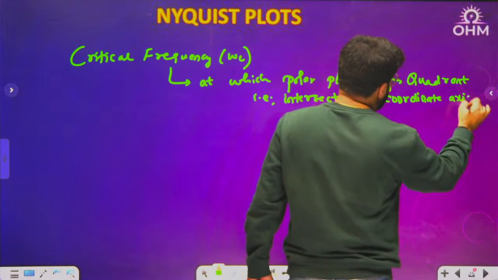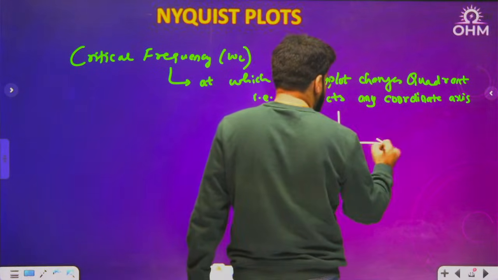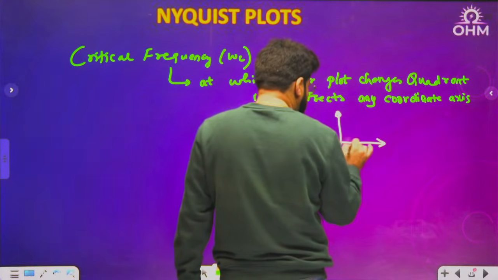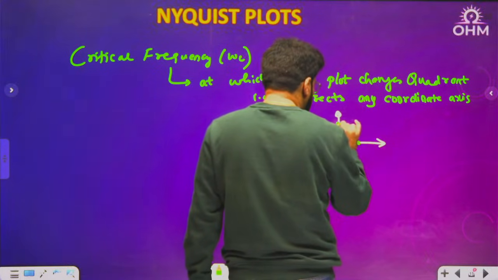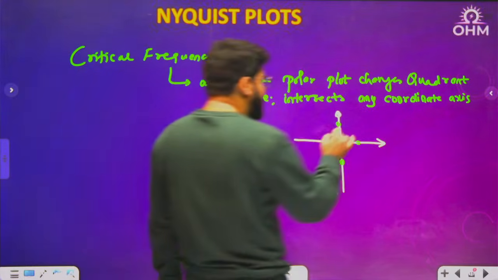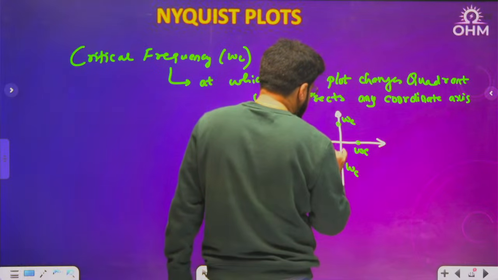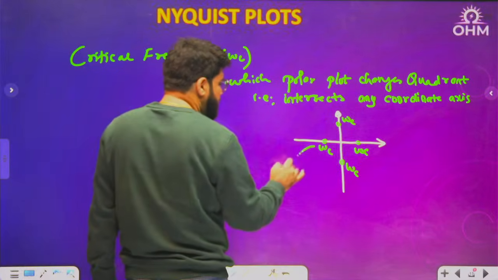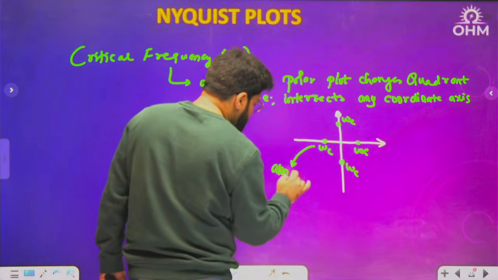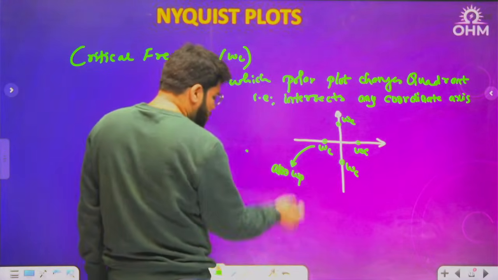Now, you might have also heard about the phase crossover frequency. Critical frequency can be anywhere. Understand the difference. Critical frequency can be here also, here also, here also. All this is critical frequency. Whenever the polar plot cuts any coordinate axis, this is known as critical frequency. But when the polar plot specially cuts the negative real axis, that is also known as omega p.